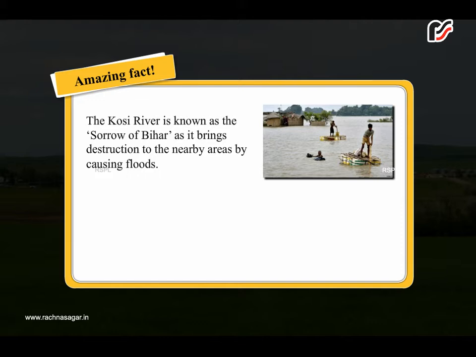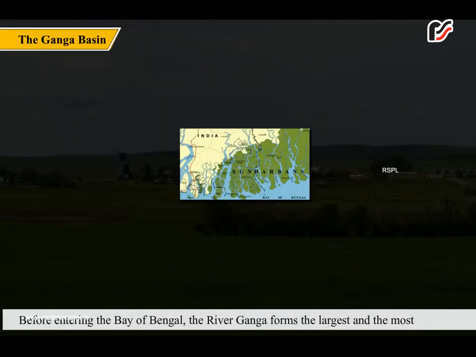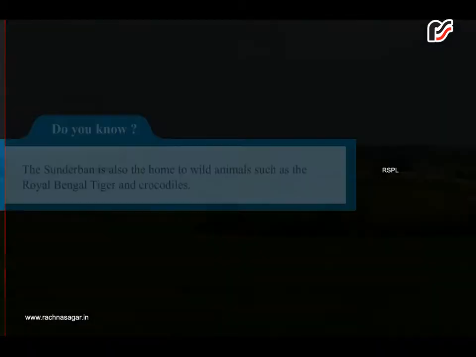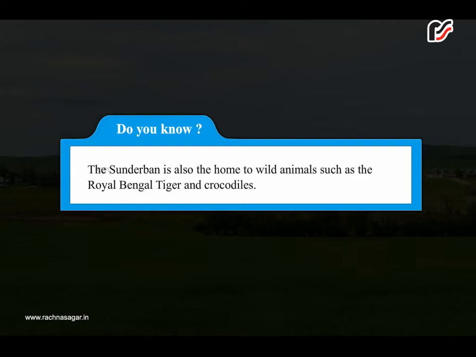Before entering the Bay of Bengal, the river Ganga forms the largest and the most fertile delta in the world, called the Sundarban Delta. Do you know? The Sundarban is also the home to wild animals such as the Royal Bengal tiger and crocodiles.